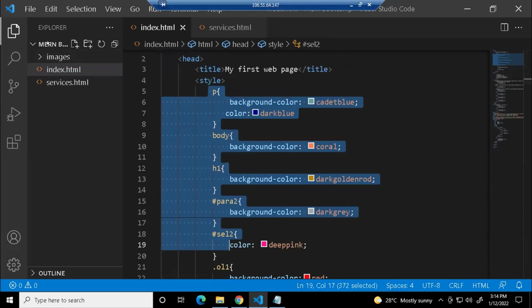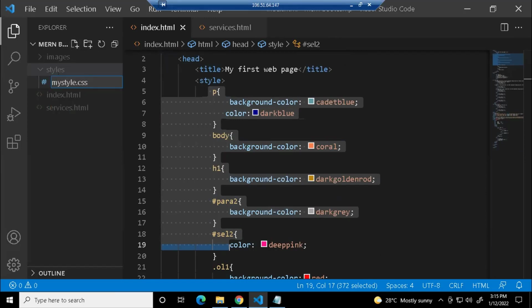So what you do is go to your project folder. Create a folder for your style. Just click on new folder. I'm just going to create a folder with the name styles. And within this, I'm going to create one new file. I'll just call it